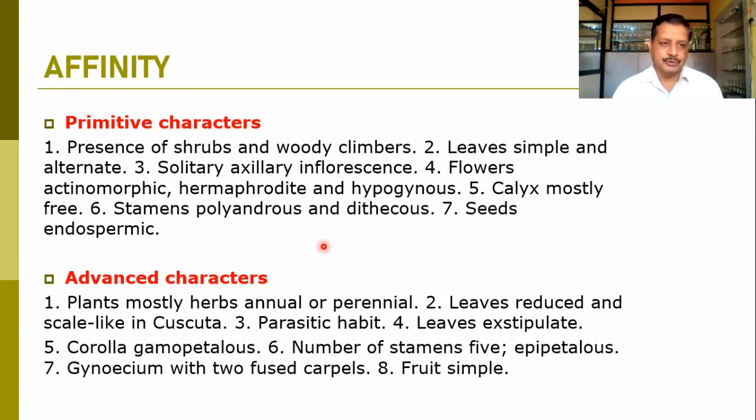But at the same time, we also observe some advanced characters in the family. The plants are mostly herbaceous. They may be annuals or perennials. So the herbaceous habit itself is considered an advanced character. Then leaves are reduced and scale-like in Cuscuta, जो parasite आपण म्हटलेला आहे, where you can find very small scaly leaves. So these scaly leaves can be an advanced character. Then the parasitic habit of Cuscuta, which is again an advanced character. Then leaves exstipulate, corolla gamopetalous, number of stamens 5, they are epipetalous, and gynoecium with 2 fused carpels. It is also considered an advanced character in the family.